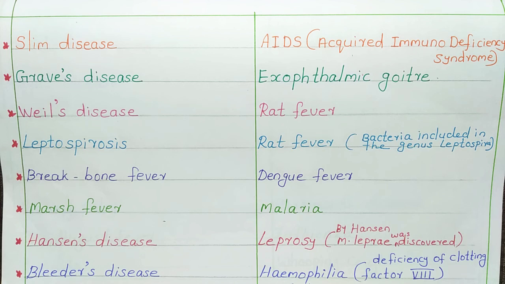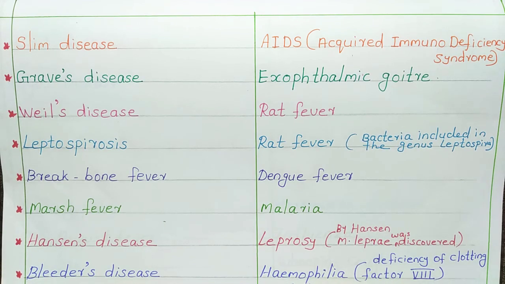Next, Hansen's disease, leprosy. So it got that name Hansen's disease. Why? Because Mycobacterium leprae, the causative organism of leprosy, was discovered by a scientist named Hansen.